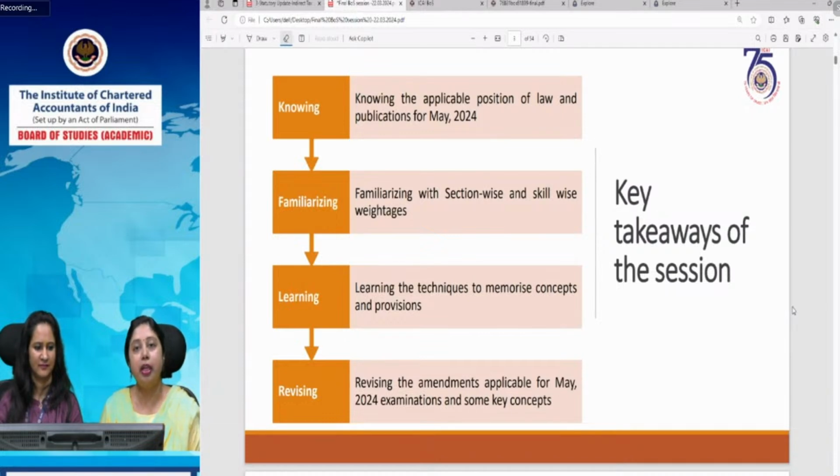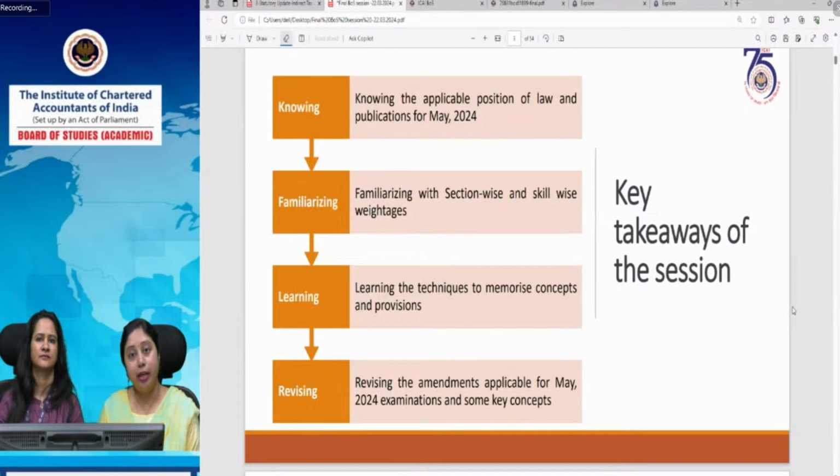Then we'll learn some techniques to memorize the concepts and provisions, which is a pain area for students. We all study and read, but sometimes at the time of examination we are not able to recall the provisions. One way is to prepare your revision material properly so that you can revise before the examination. The second thing is to retain the concepts. We have some techniques for retaining concepts and recalling them during the examination. We'll discuss them, and we'll also revise the amendments and statutory updates applicable for the May 2024 examination.